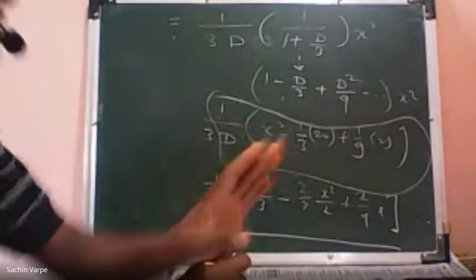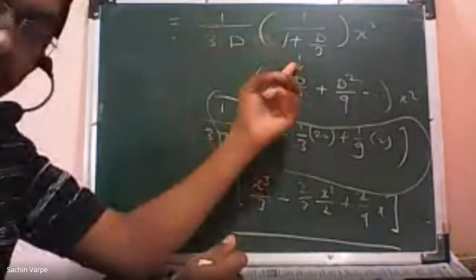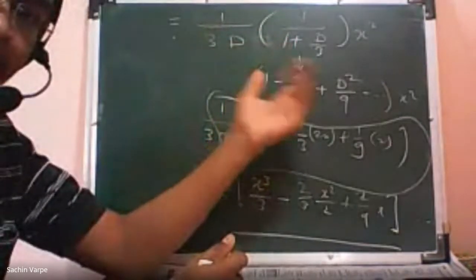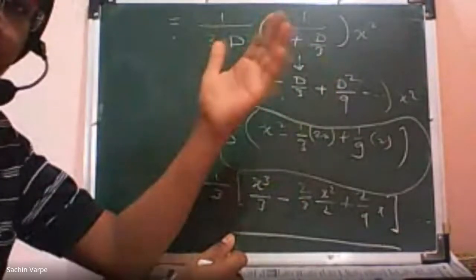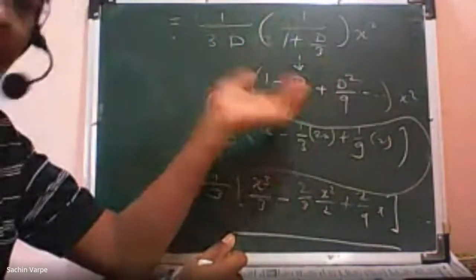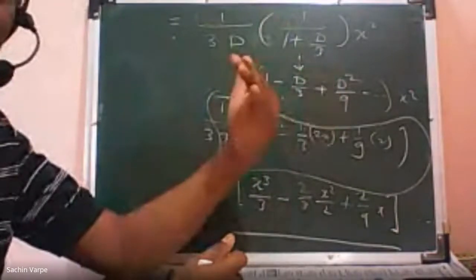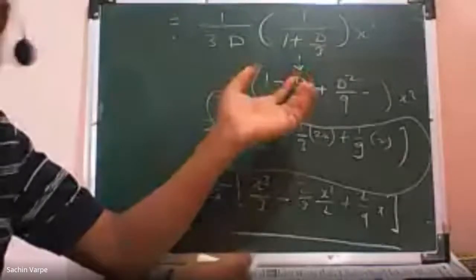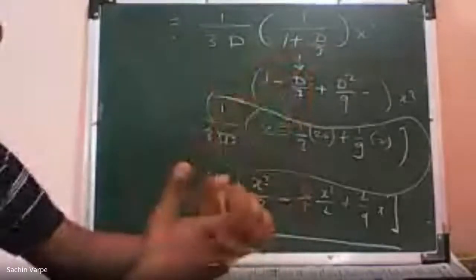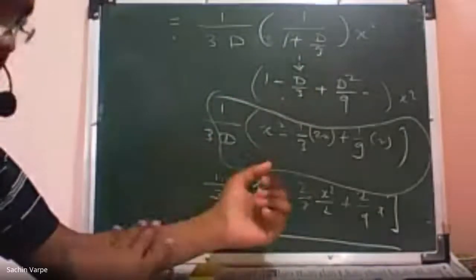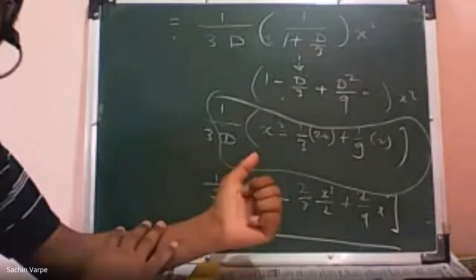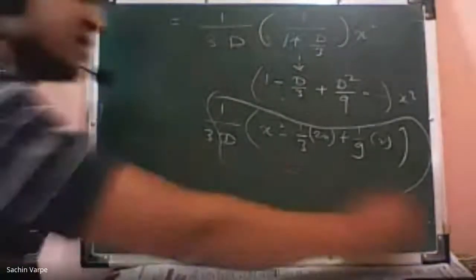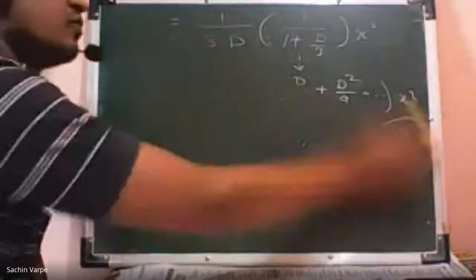So we have discussed that if 1 is not there in the denominator, then how to get that 1? We are taking the constant term common from the denominator. But still, if the constant term is not there, then we are taking the lowest degree term common from the denominator. And then we will use the expansion 1 upon 1 plus p or 1 upon 1 minus p. Any doubt? So let us have one basic simple example to discuss the case, and then we'll go to the next case. It is easy actually. Write down.